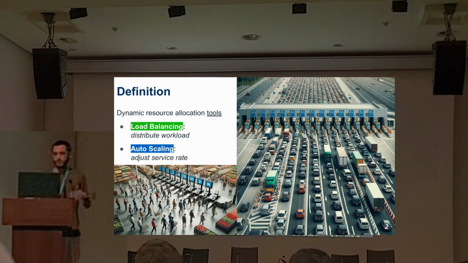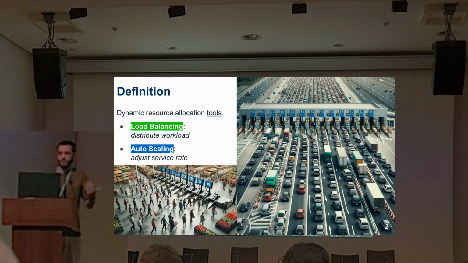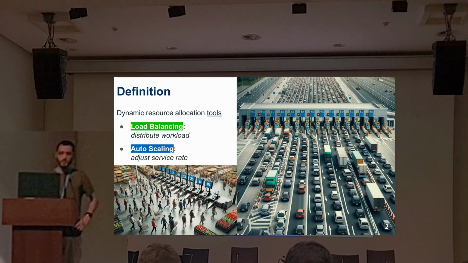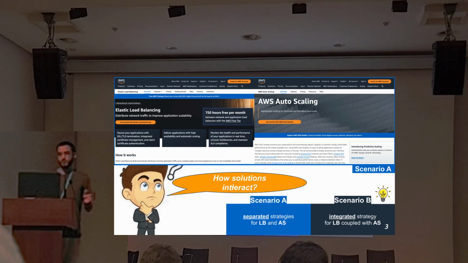Here we have two figures as an analogy: the supermarket and the toll road. Here, load balancing could be designating the clients or vehicles to the queues. And autoscaling, if it's a horizontal scale, could be creating, opening or closing queues. Or if it's a vertical scale, it could be selecting between an experienced or inexperienced employee. But this is just an analogy. Let's talk about the industry. It's actually used a lot by companies, especially in the realm of cloud computing, web services, and routing.